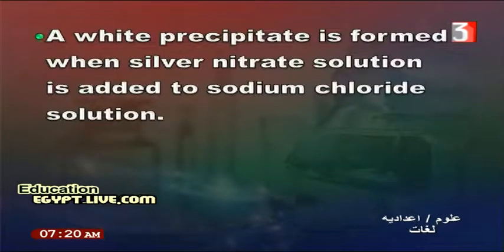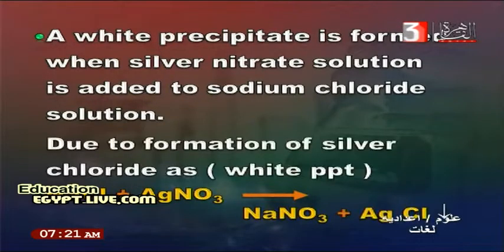A white precipitate is formed when silver nitrate solution, AgNO3, as we said you should write the symbol of a compound, is added to sodium chloride solution. NaCl plus AgNO3 will produce NaNO3, sodium nitrate, and silver chloride as a white precipitate. So the answer: due to the formation of silver chloride as a white precipitate.